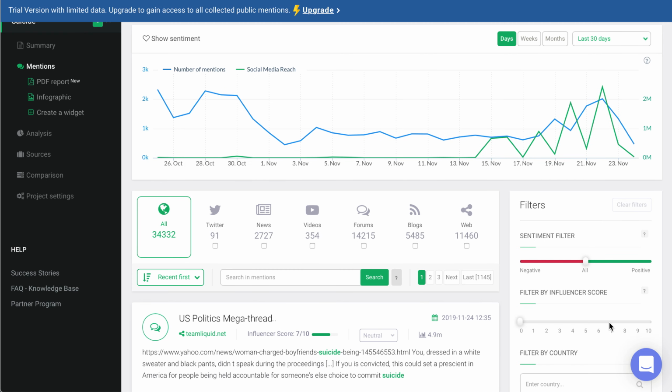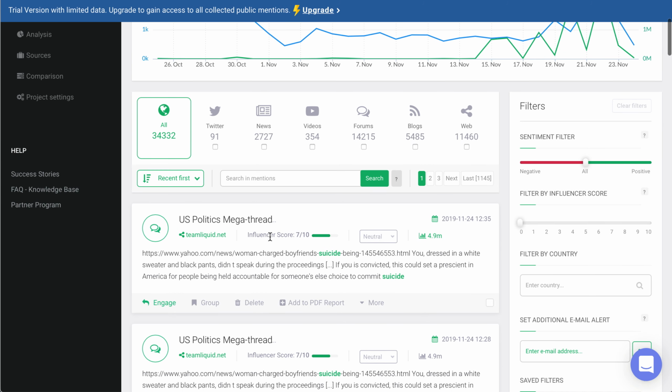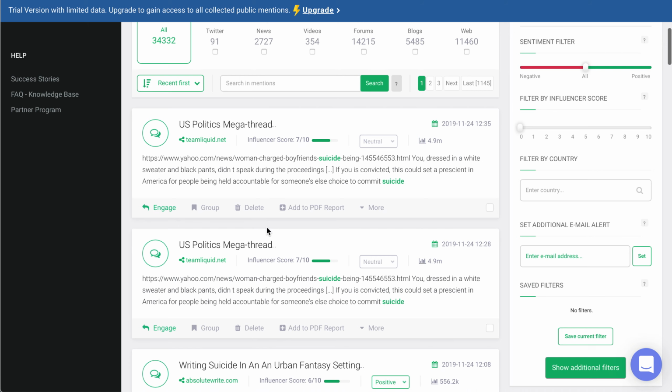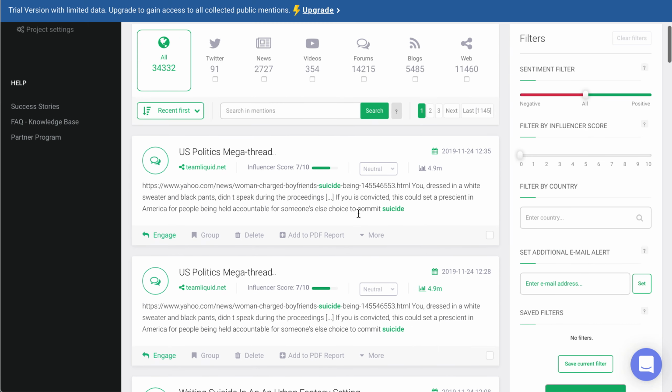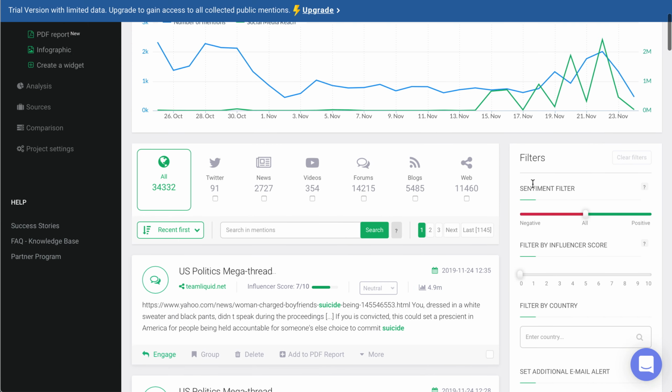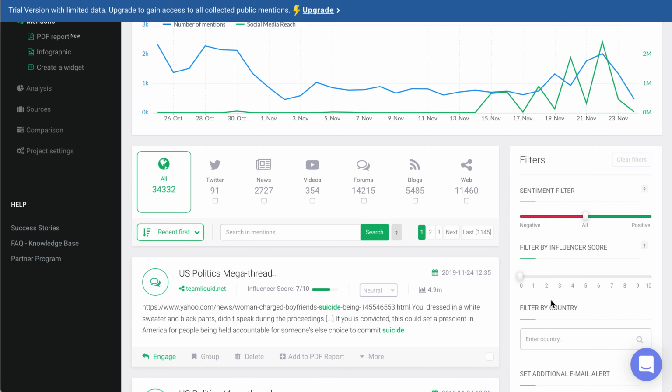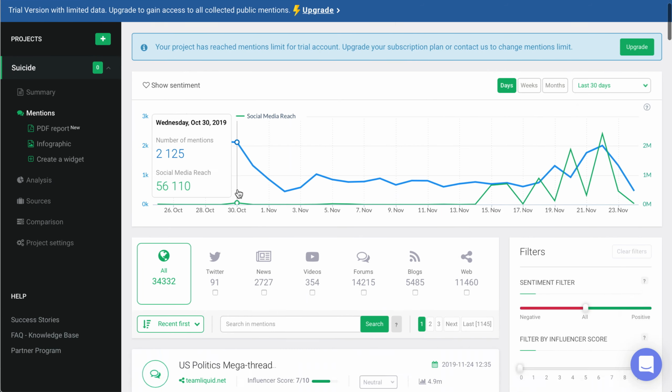Also, you can change the influencer score. What does that mean? This means that you can change how much of an influencer you want your source to be. For example, a very confident source, or just general comments from people without caring whether they're influencers or not. This is a very easy tool.